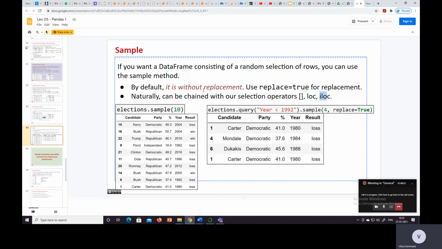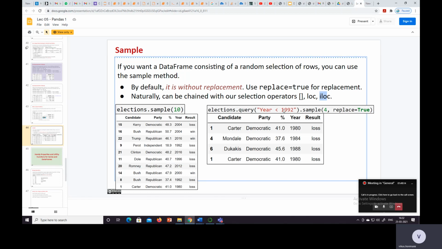If we do not mention replace equal to True, by default you will get the sample as, let's see the index over here: 15 16 22 9 21 11 20 14 8 1. So no index is repeated because we have not mentioned replace equal to True.